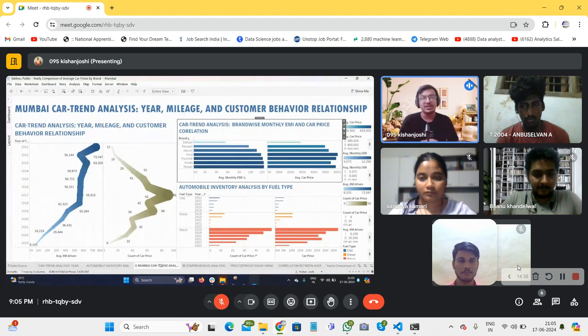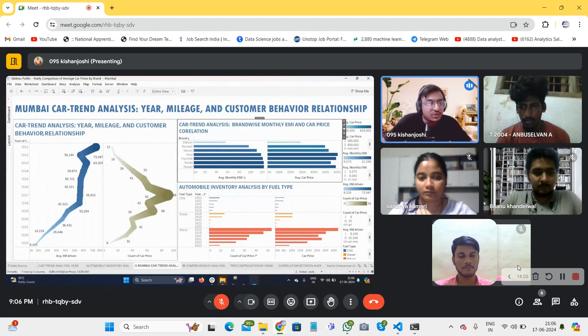This is the Mumbai car trend analysis with mileage, and how customer behavior approaches what the customer actually wants. How many kilometers driven is enough for the customer, and what is the particular year mark the customer wants, meaning how old or how new a car they want to purchase. This is what the data shows.